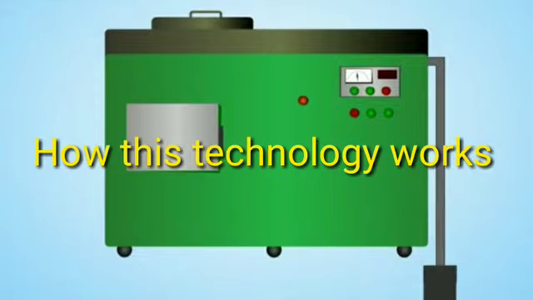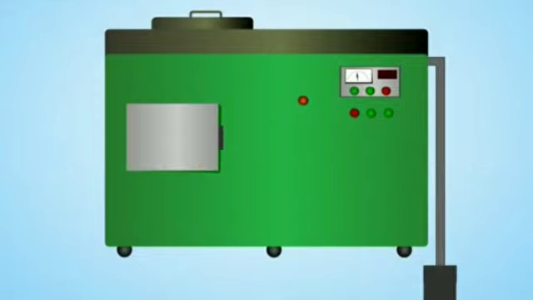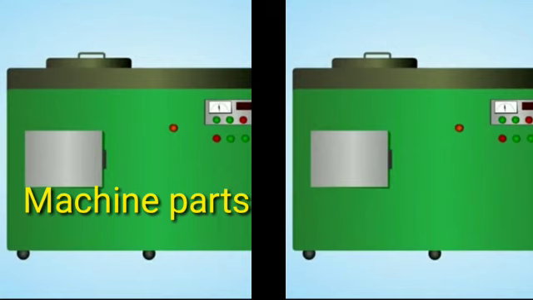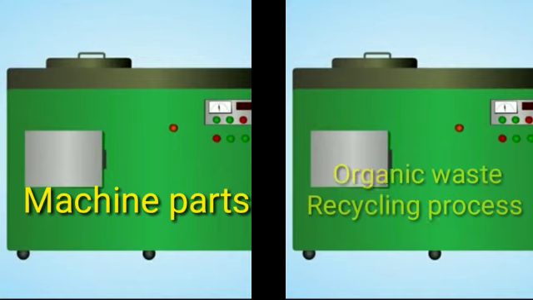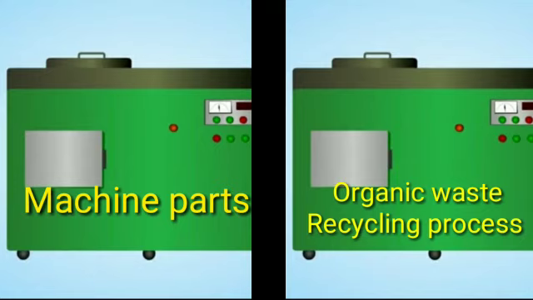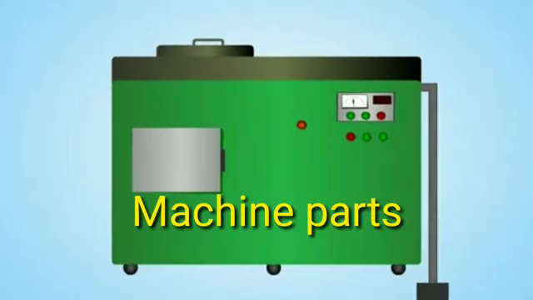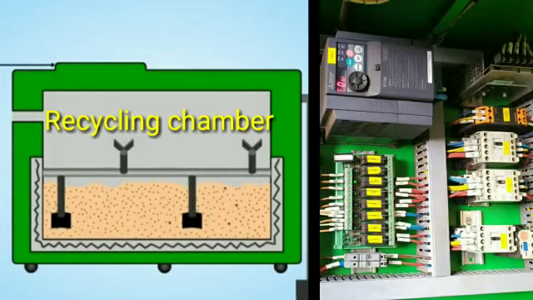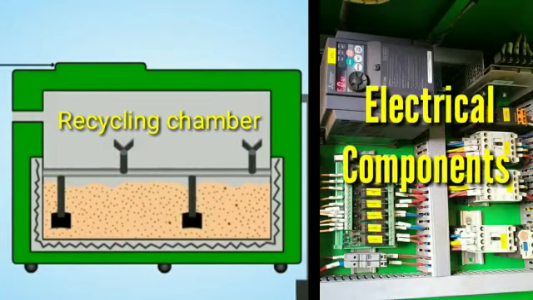In order to provide a convenient description, I divided this into two sections: machine parts and their requirements used for this technology, and the organic waste recycling process using this technology. Let's move to the first section, that is, machine parts and their requirements used for this technology. These machines have mainly two parts: the recycling chamber and electrical components.